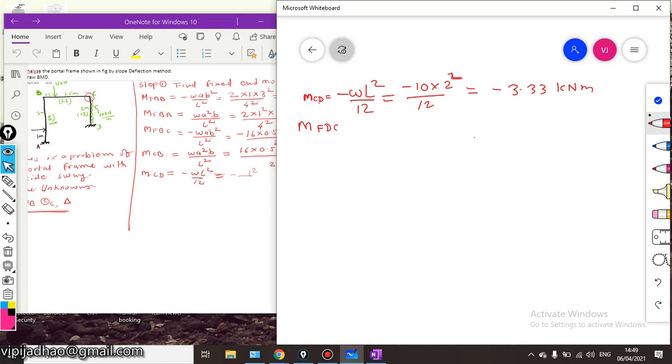Then we have to calculate MFDC. MFDC is equal to plus WL square upon 12, that is plus 3.33 kilonewton meter.